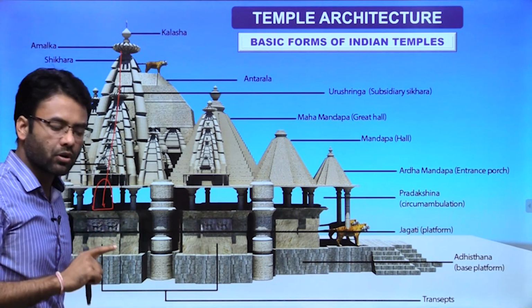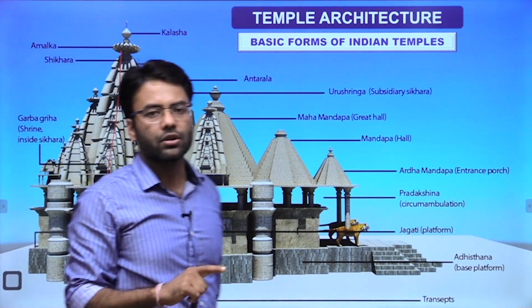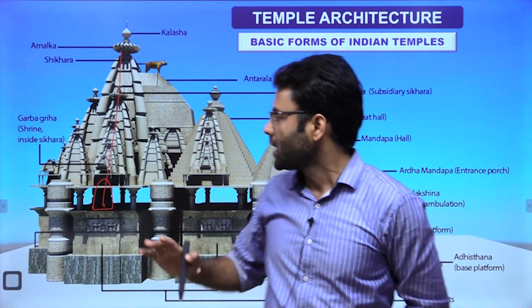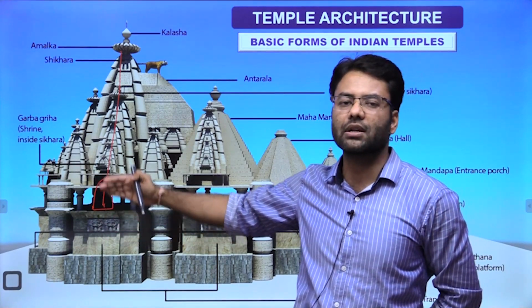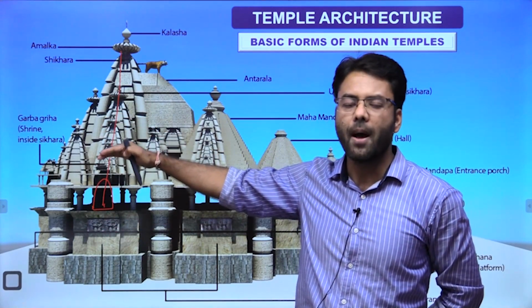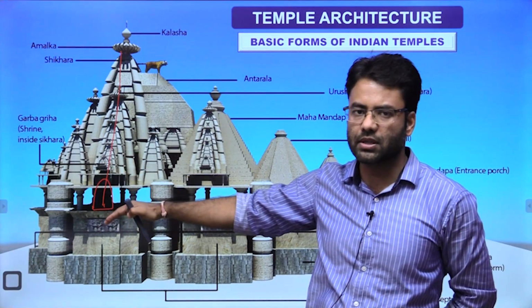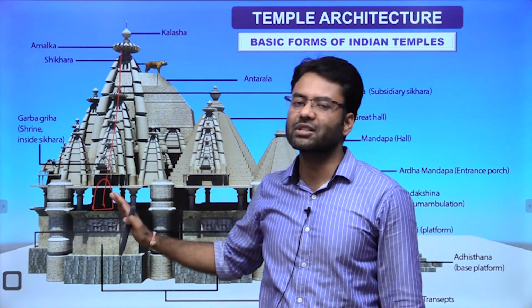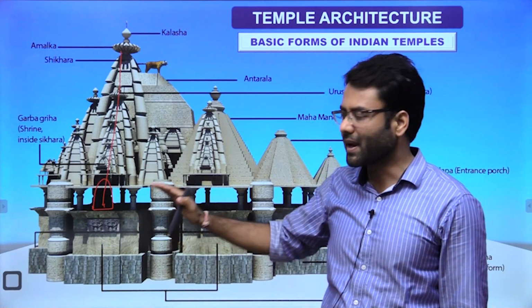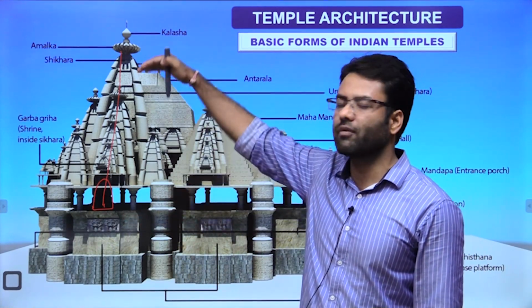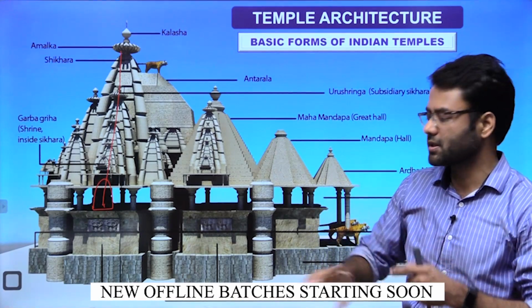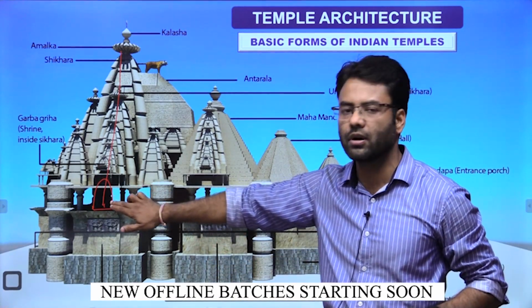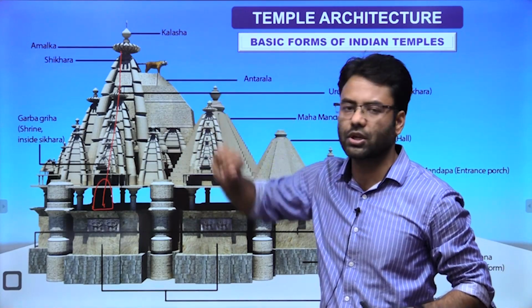This is not common to North Indian and South Indian styles, because in the South Indian style the Garbhagriha may not be under the tallest shikhara, but in the Nagara style, the northern style, we will always find the main deity or the Garbhagriha under the tallest shikhara. So the common features are the Jagati, then the Garbhagriha, and then a shikhara over it.